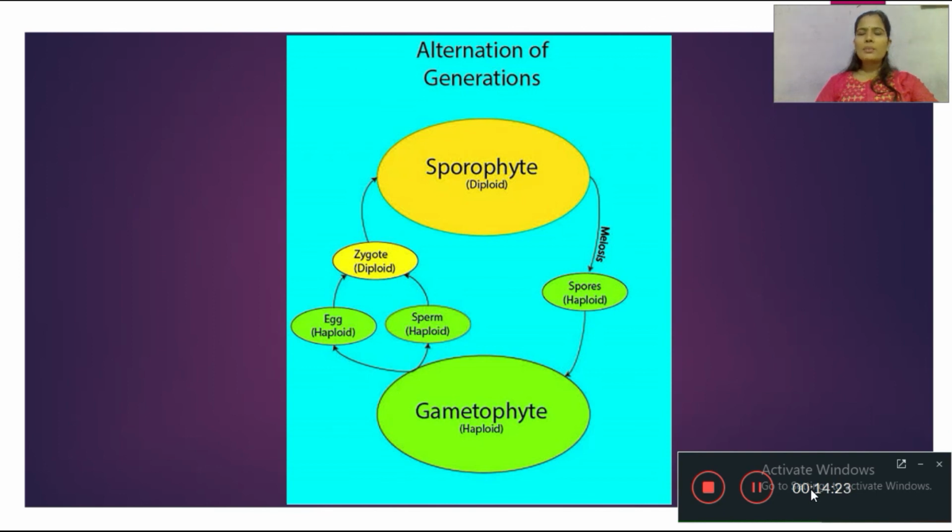Alternation of generation has two phases, gametophytic phase and sporophytic phase. If the gametophytic phase is dominant, that is a haplontic type of life cycle. If the sporophytic phase is dominant, that is a diplontic type of life cycle.